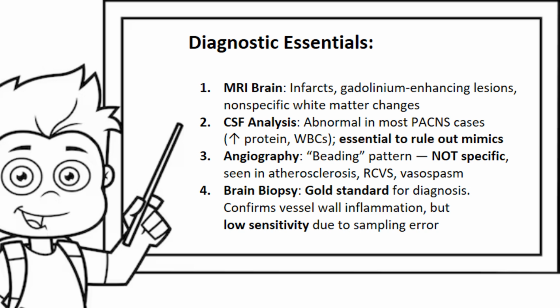CSF analysis is generally abnormal in most primary angiitis of the central nervous system cases. You tend to see increased protein and increased WBC count, that is white blood cell count. CSF analysis is essential to rule out mimics. Angiography tends to show beading patterns, and this is not specific because it is also seen in atherosclerosis, RCVS, and vasospasm. Brain biopsy is the gold standard for diagnosis. It confirms vessel wall inflammation, but it has low sensitivity due to sampling error. That being said, let's get back to our question.